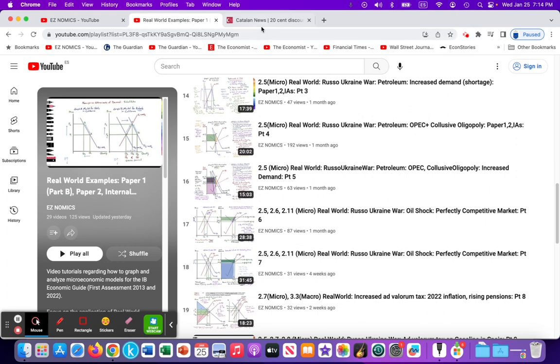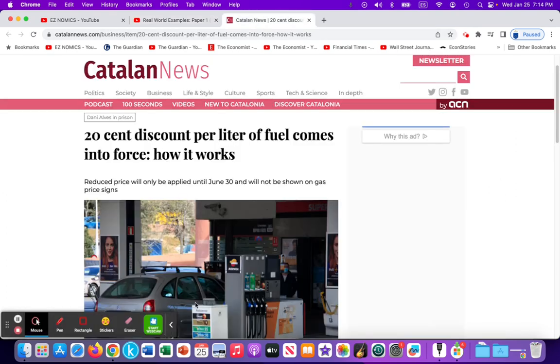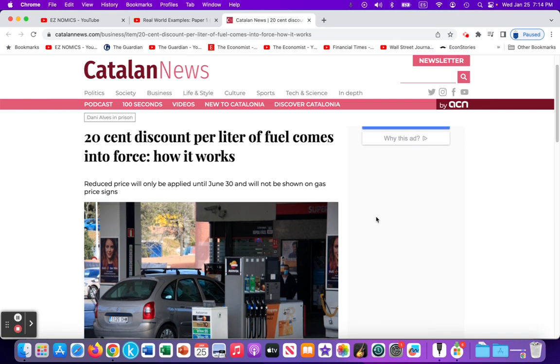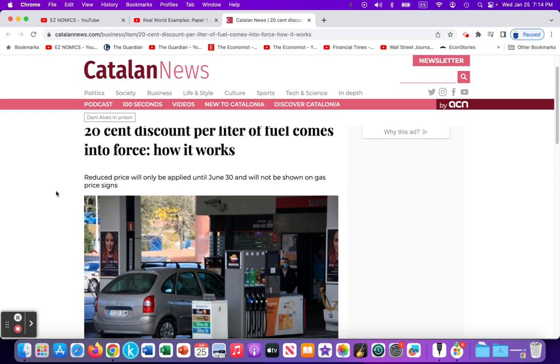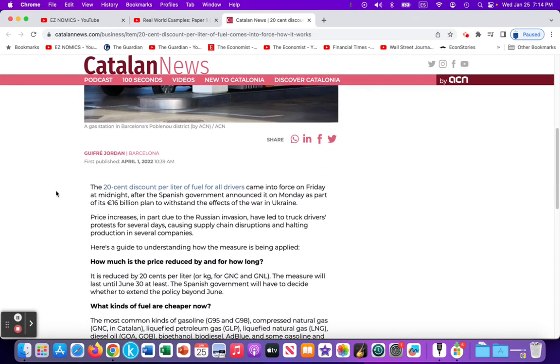to gasoline. So the article that I've used on a paper 2 exam that I wrote for my students was using this article, looking at a 20-cent discount per liter of fuel, which is a subsidy for gasoline. And this will be the main focus of the second video after this one. But just to give some context,